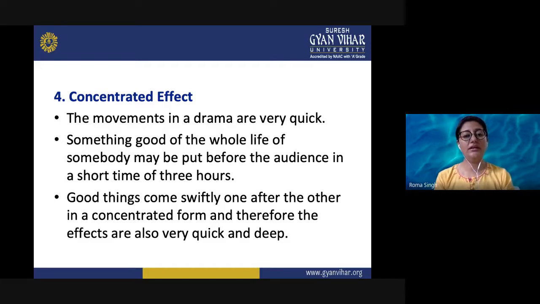They prepare it on their own, so the movements just go on very quickly. Something good of the whole life of somebody may be put before the audience in a short time of 3 hours, or whatever time has been decided. Good things come swiftly, one after the other, in a concentrated form, and therefore the effects are also very quick and deep. So it is so grasping.